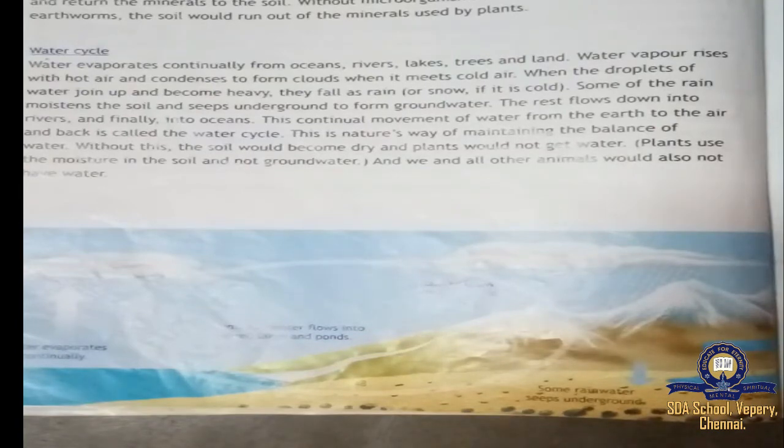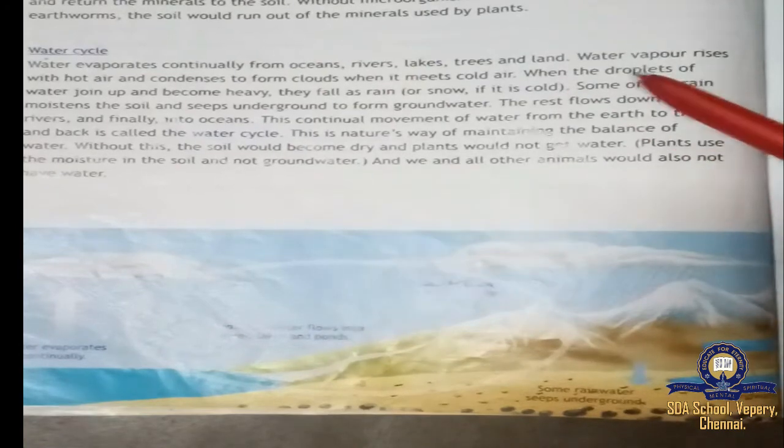So what happens now? There will not be the same amount of water. Each and every day the water will evaporate. So water vapor rises with hot air and condenses to form clouds when it meets cold air.